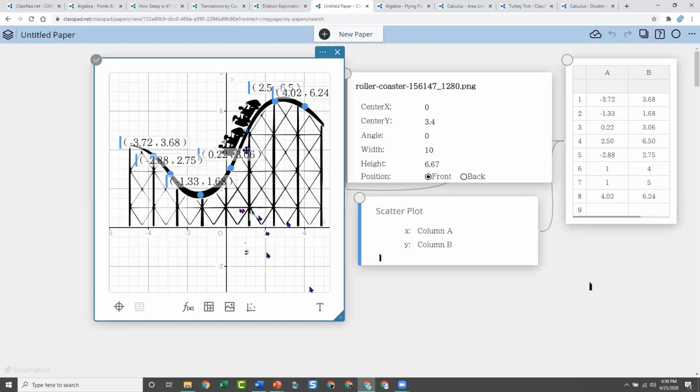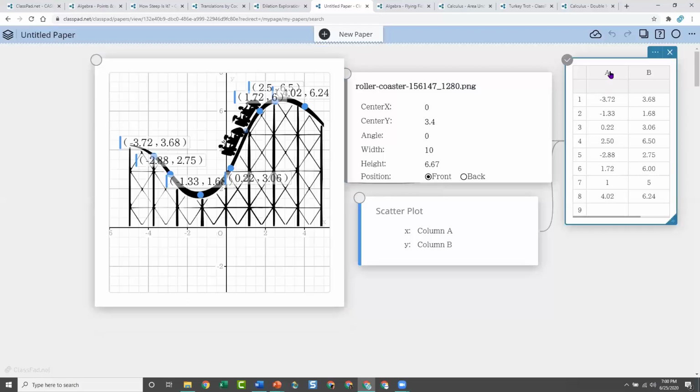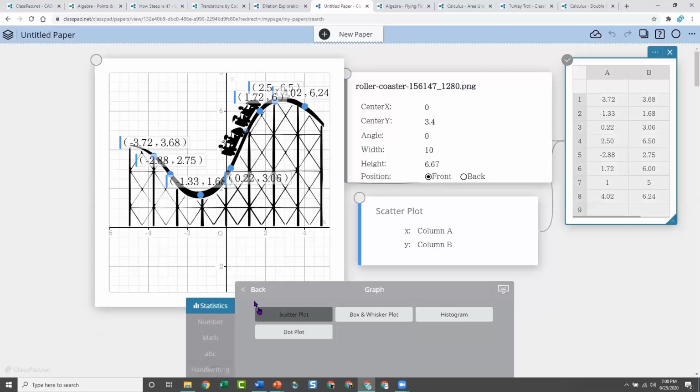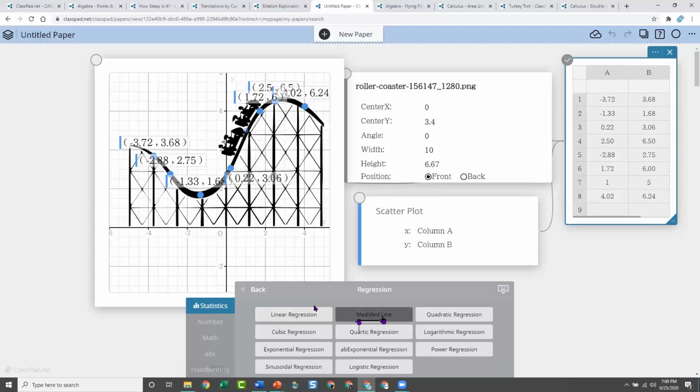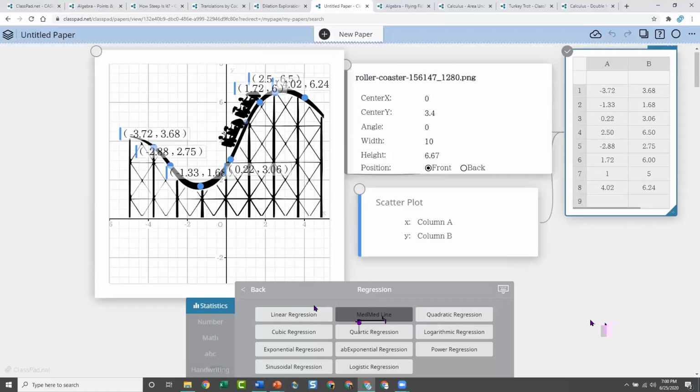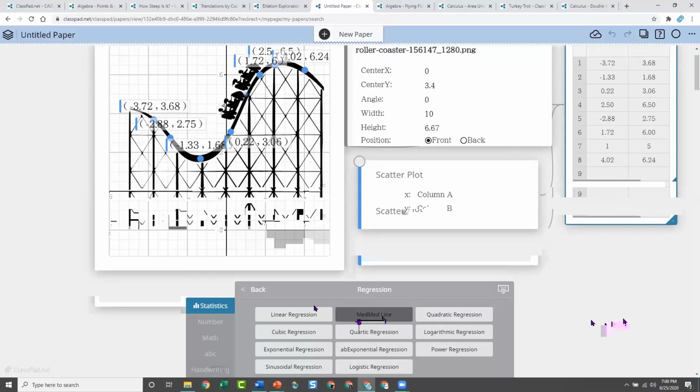Did I get all the points? I think I missed one. All right, so let's say I do this. Here's my points, and now I want to use the statistics options to do a regression instead of manually. When I click on this again, I'm going to go back and look at my regressions. Who wants to tell me which regression you think is going to be a good fit for this particular curve? Anyone? Oh, Tom is saying sine. That's the one I was going to go with too.